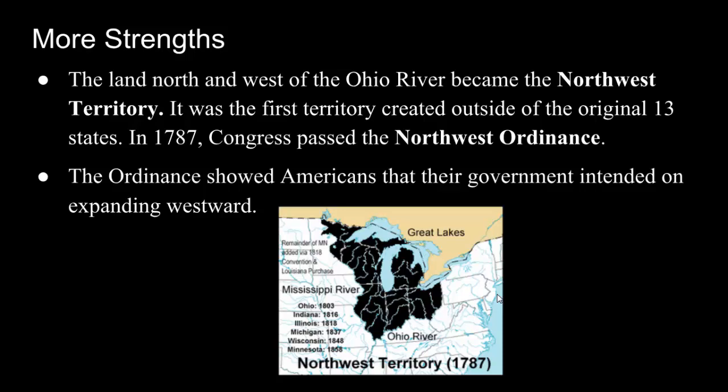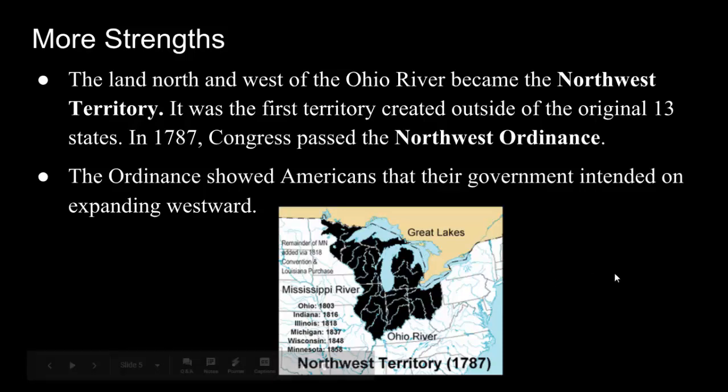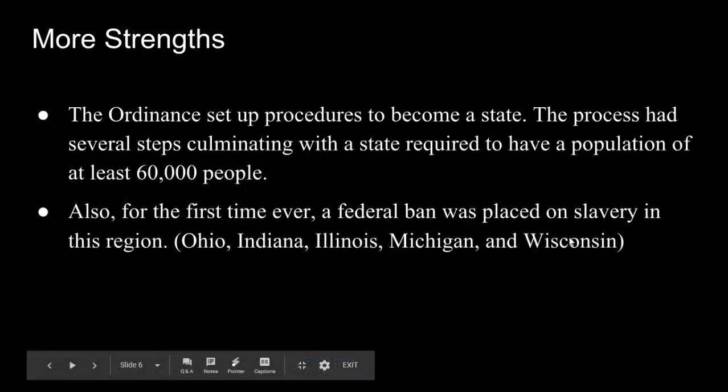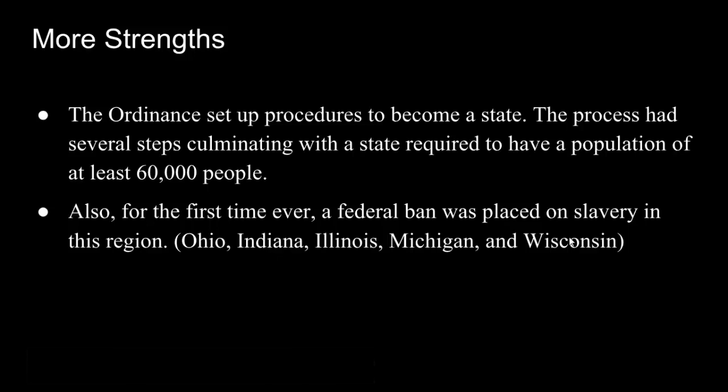The ordinance showed Americans that their government intended on expanding westward, which was a big deal because many Americans at the time were colonists during the Proclamation of 1763 when the king had prohibited any migration west of the Appalachians. It angered many of the colonists, and so this Northwest Ordinance showed that this new government intended on expansion. The ordinance set up procedures for how a territory could become a state, and the process had several steps until finally a state was required to have a population of at least 60,000 people, and when they did that, they could become a state.